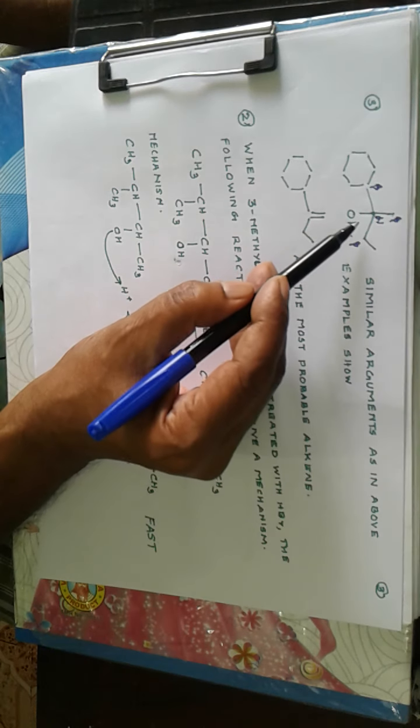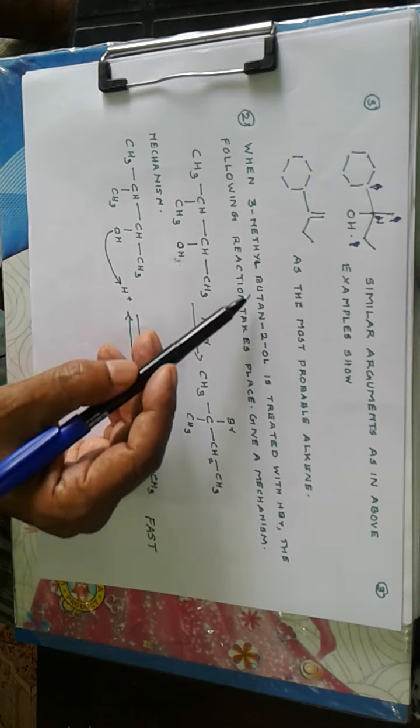So to get this product to a large extent, a high percentage, in a higher yield, this alkene is preferred.